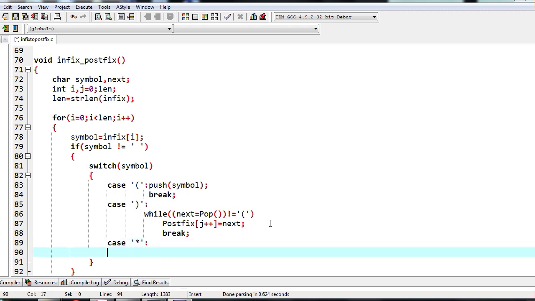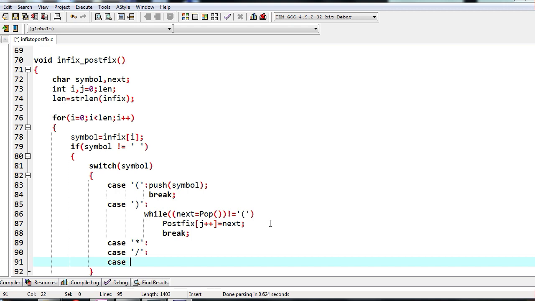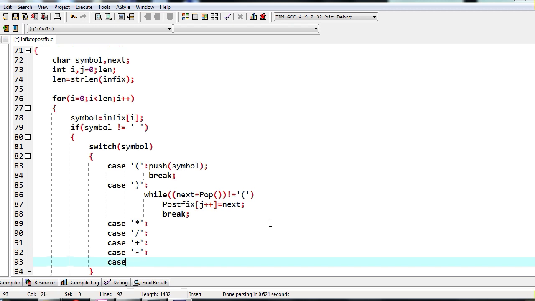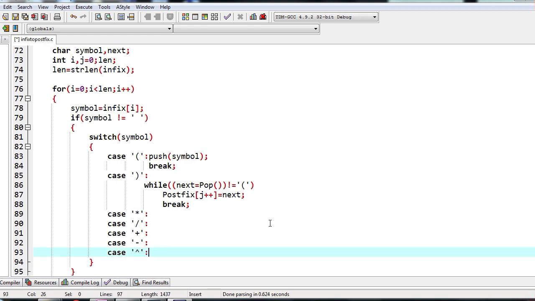Now for all other characters, case slash, and then case plus, for all other operators, whatever is the operator, we need to first check the priority of the operator: case plus, then case minus. So for all these four operators, we need to write exponent also. Yes. Now for all these 5 operators, what is it that we need to do?